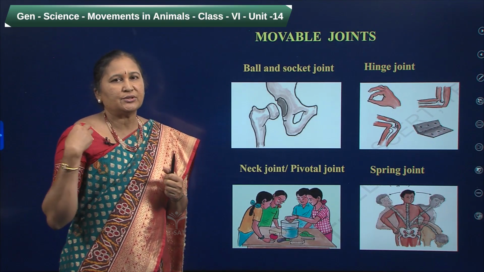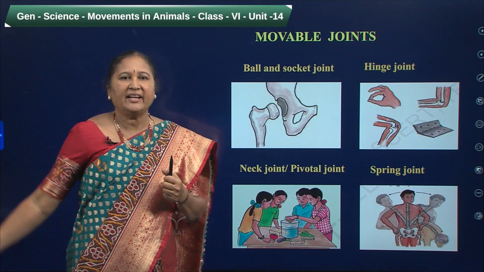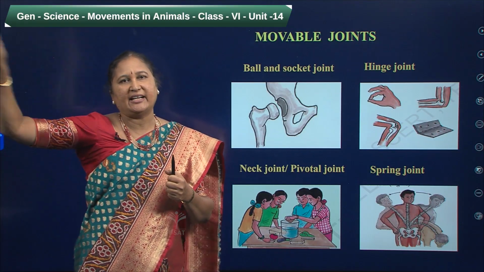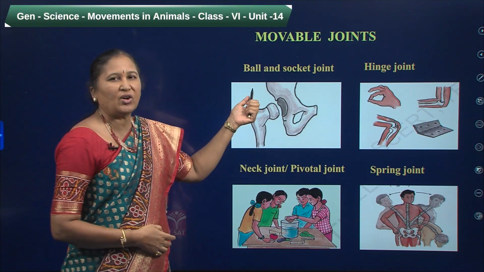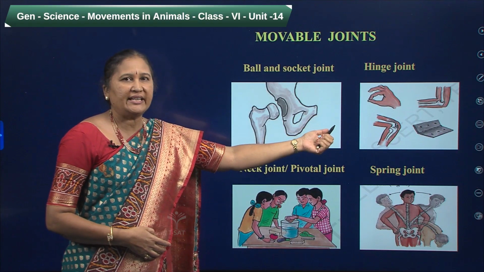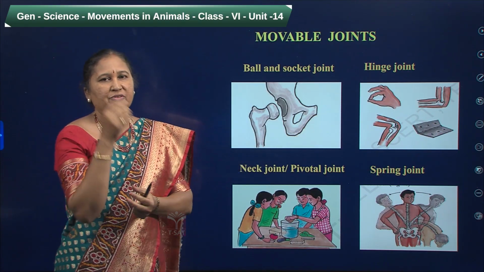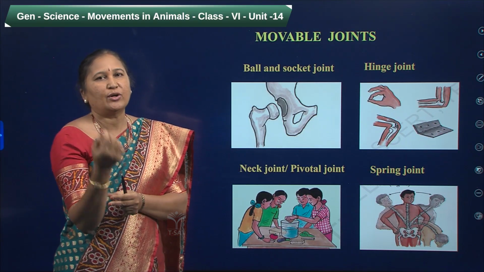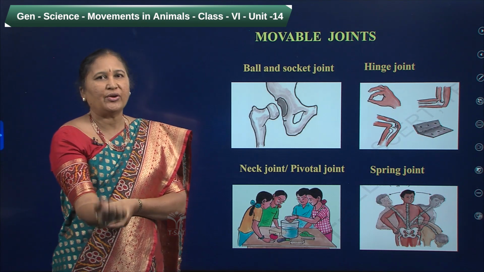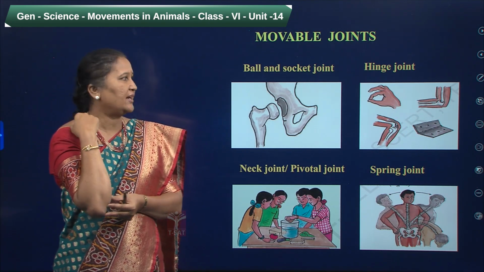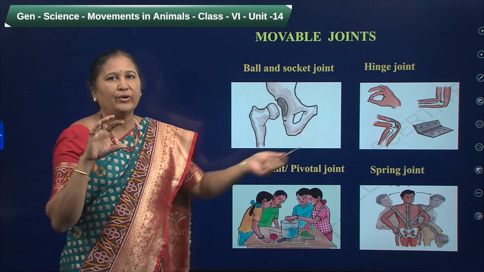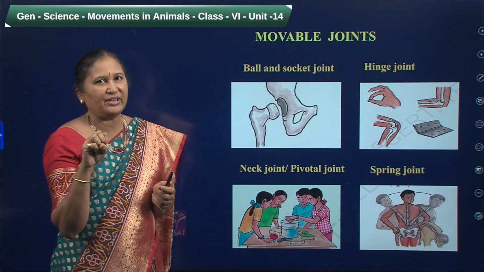Are you able to rotate your hand completely? Yes, I am able to rotate my hand completely. That is because of this ball and socket joint. Next one is the hinge joint. This hinge joint we can find near our elbows and also at the knees. We are able to move our elbow in one direction, and that is the hinge joint. We can see this type of hinge joint in our fingers also.